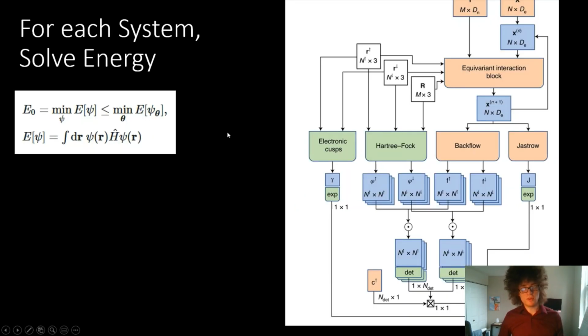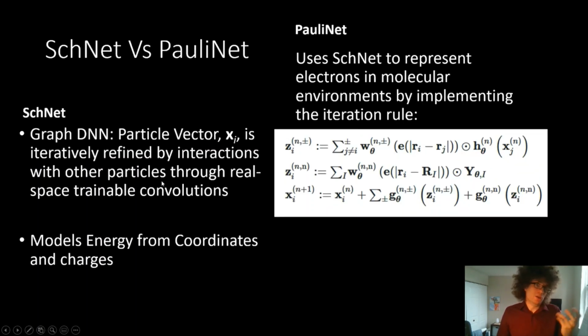So based on the inputs, you want to identify this particle vector that will let you understand the system that you have. And they're modifying that. So this is the PauliNet inclusion. At the bottom, we have the interaction with the neighboring terms, which include the same spin, opposite spin, and the nucleus interactions.